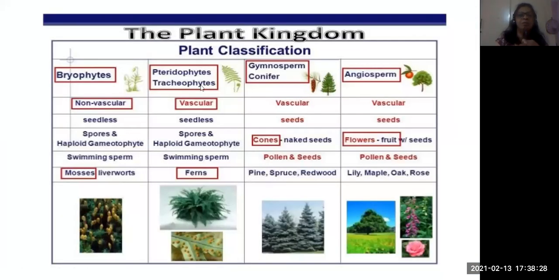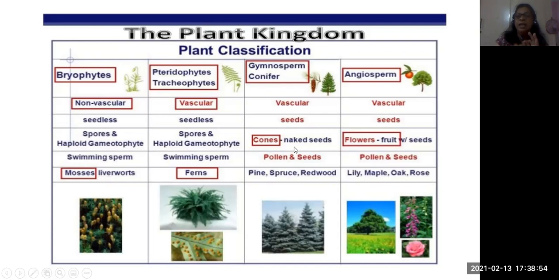In the plant kingdom, if you see here, Bryophyta are non-vascular, and vascular bundles are present in the others. Gymnosperms are called conifers, you know already. Angiosperms have vascular tissue and seeds. These are seedless, and even bryophytes are seedless, but they have spores and a haploid gametophyte, only a single type, haploid gametophyte here also.